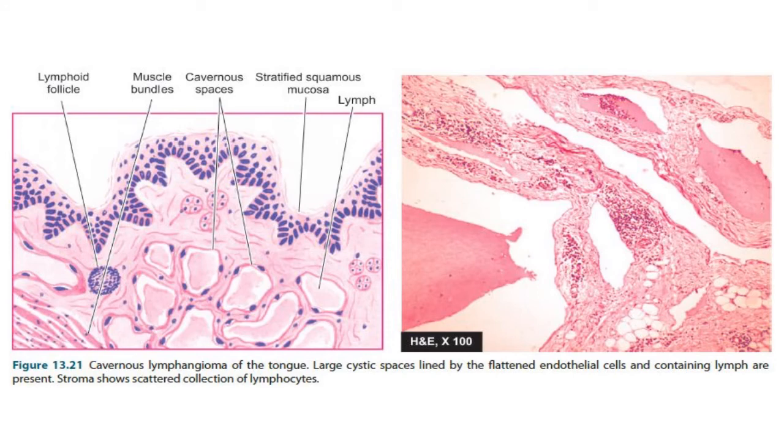This is the image showing microscopical view of cavernous lymphangioma of the tongue. You can see the large cystic spaces lined by flattened endothelial cells and containing lymph are present. And stroma shows scattered collection of lymphocytes.